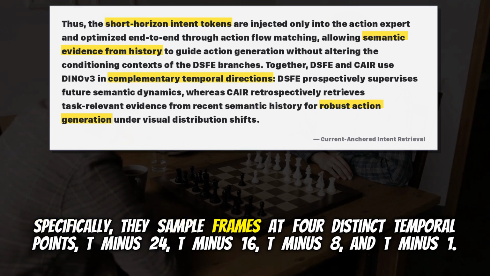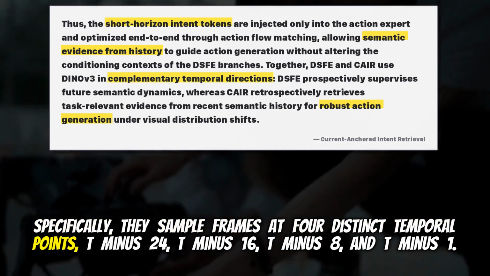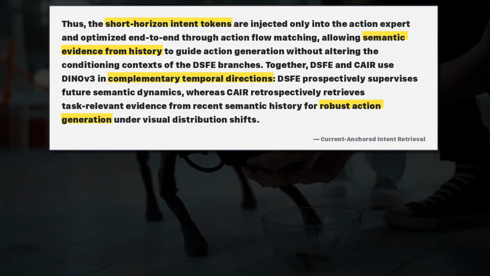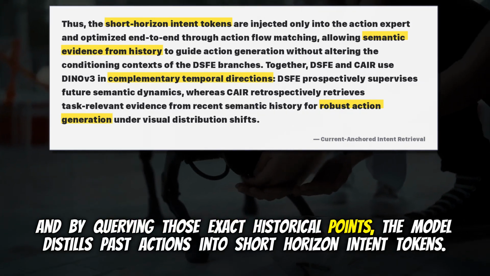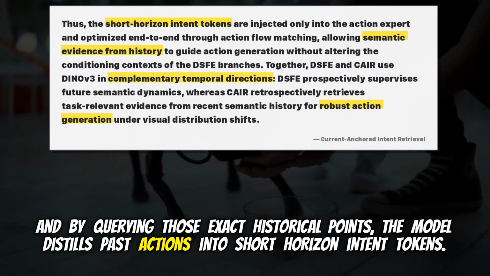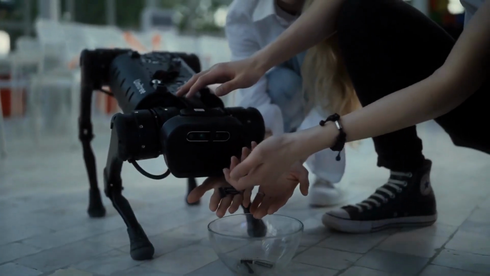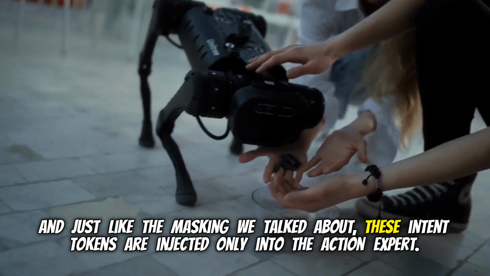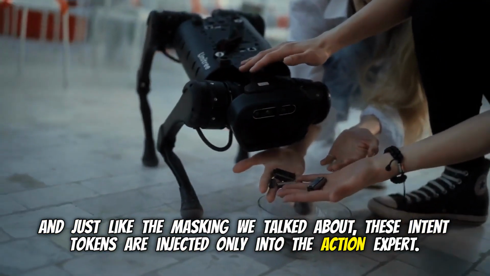Specifically, they sample frames at 4 distinct temporal points: T-24, T-16, T-8, and T-1. And by querying those exact historical points, the model distills past actions into short horizon intent tokens. It's a semantic summary of recent task progress. And just like the masking we talked about, these intent tokens are injected only into the action expert.